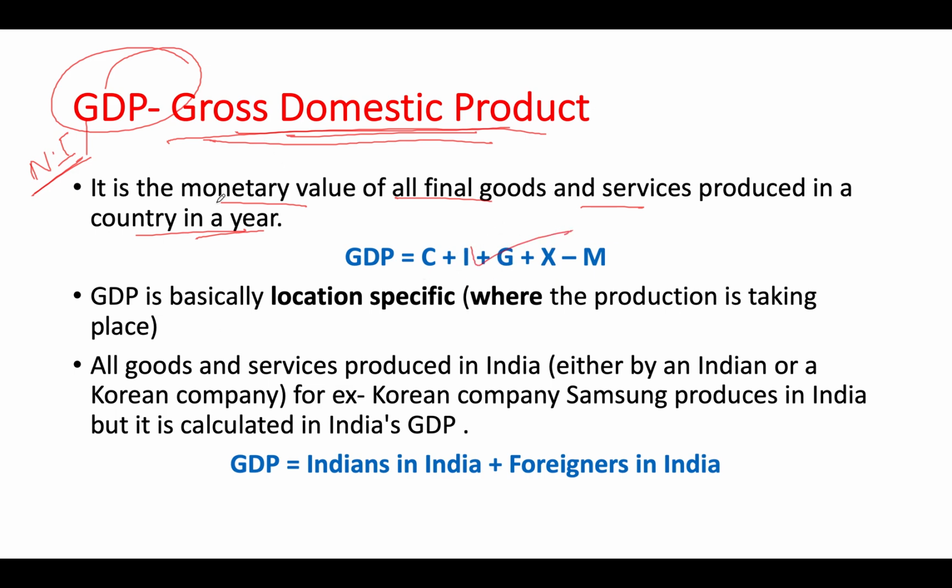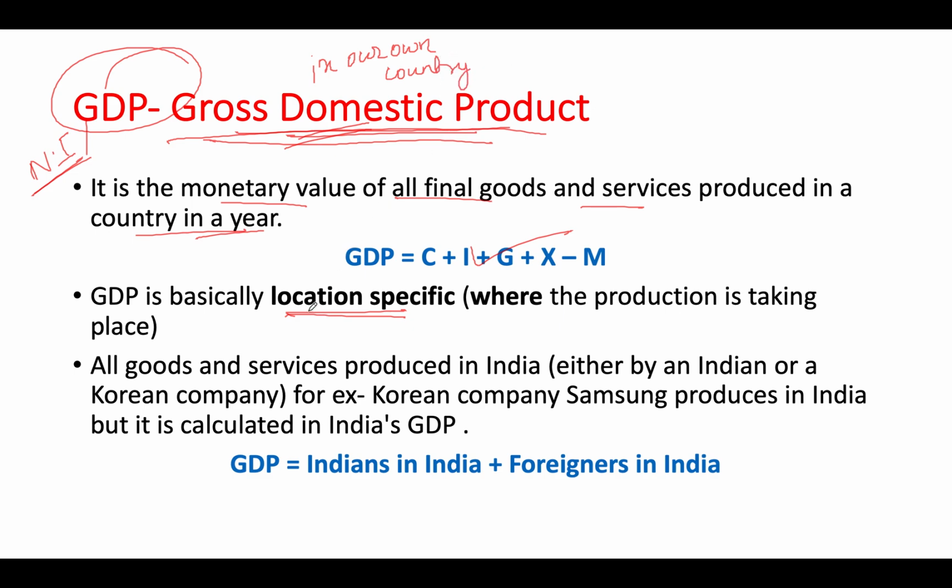Now, what is GDP indeed, and why is it different from GNP? This is the main agenda we have to study. As you understand from the name itself, domestic means in our own country.